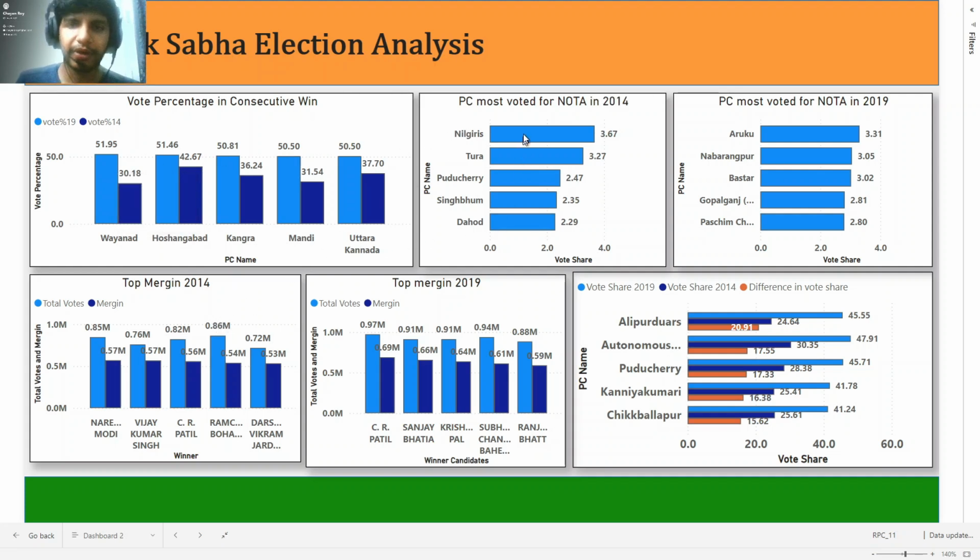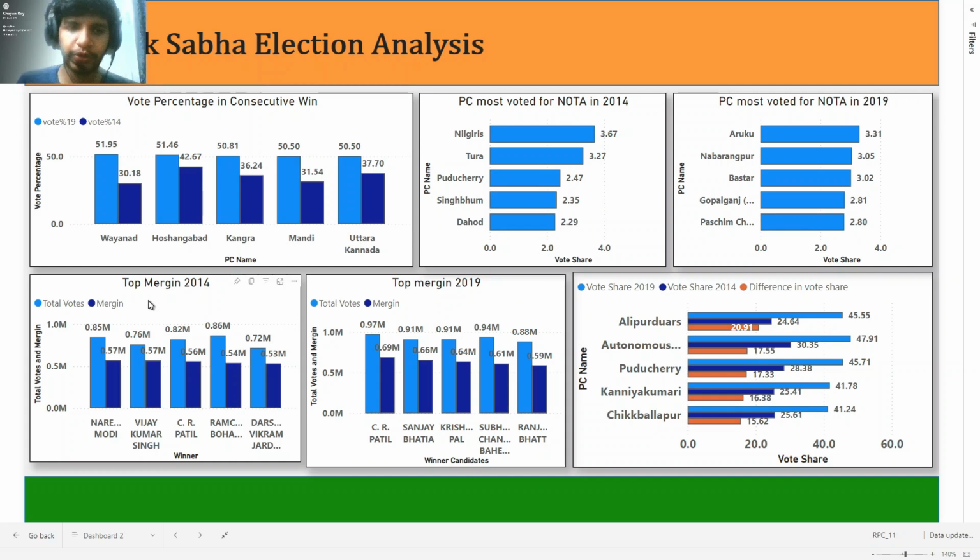So next we will see the constituencies that have voted the most for NOTA. Nilgiris, Tura, Puducherry, Singhbhum, and Dahod voted most for NOTA in 2014, and in 2019 we see different names appearing: Araku, Nabarangpur, Bastar, Gopalganj, Paschim Champaran that have voted most for NOTA.